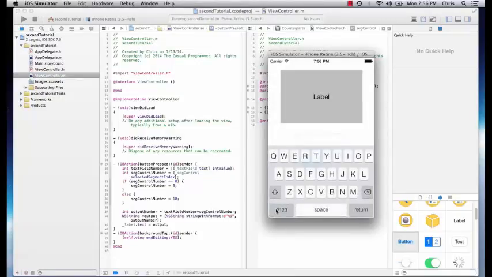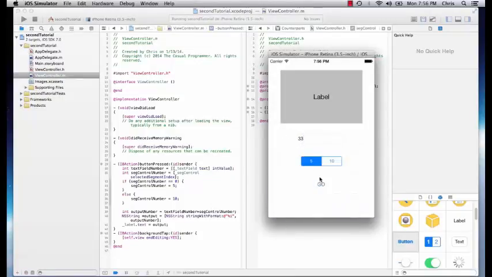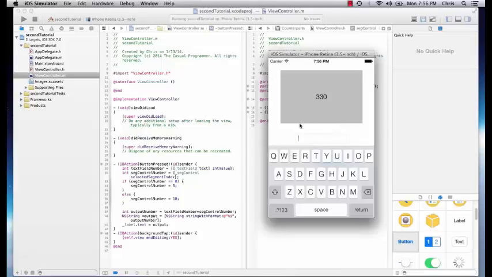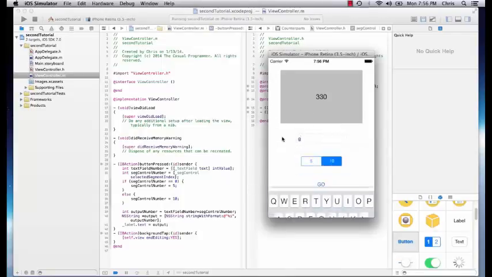Alright, enter a number, 33. Multiply by 5, get 165, by 10, 330. Works like a charm. So now, what could possibly go wrong? This is called error checking. We're trying to find if there's anything the user could do that would screw this up. And one thing is if they put in a letter, it's going to change it to 0.